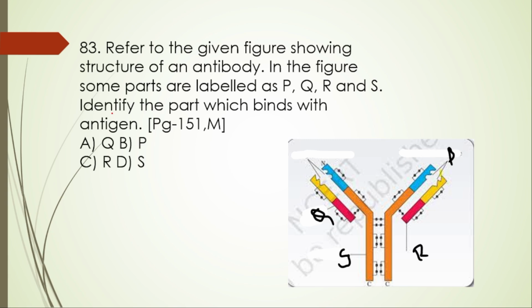Refer to the given figure showing structure of an antibody. In the figure, some parts are labeled as PQRS. So identify the part which binds with the antigen. So this is the antigen binding site. So here the right option is option B, P.